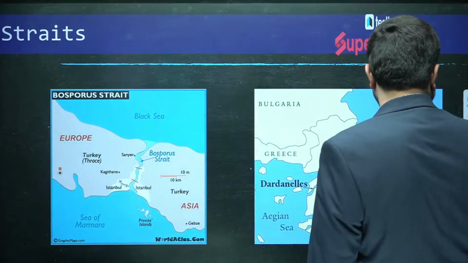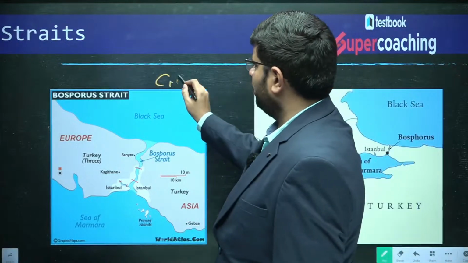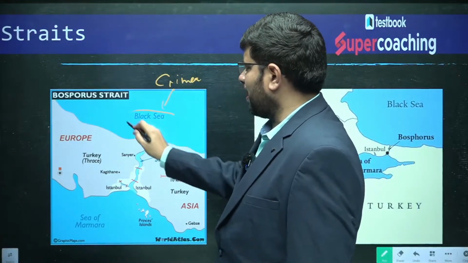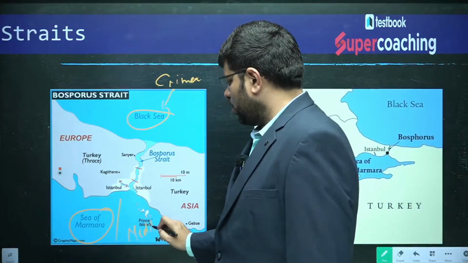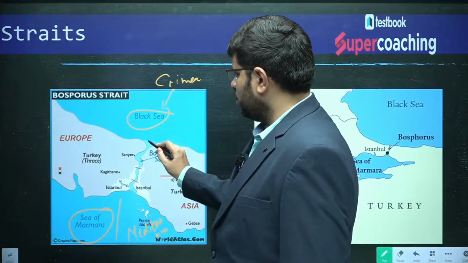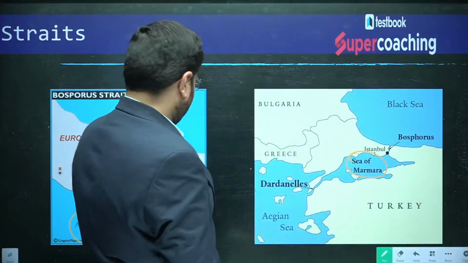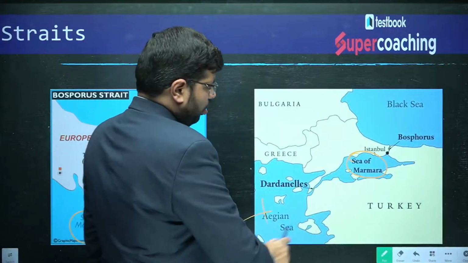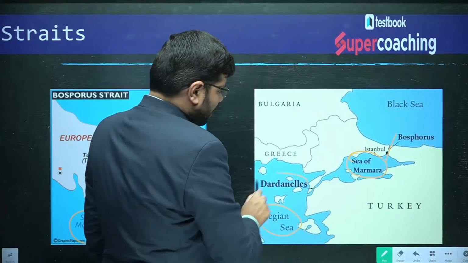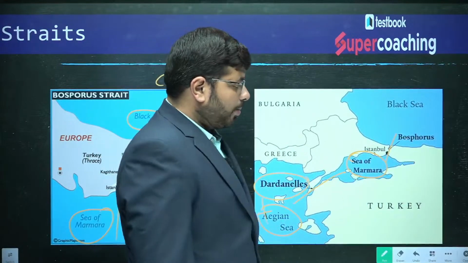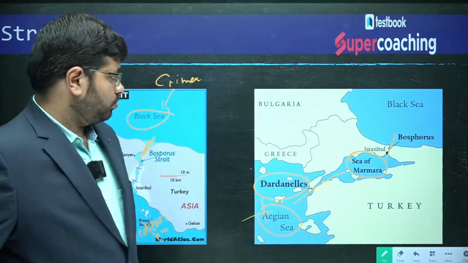Yes, this is the thing. You can see here. This is where you will find Crimea, and that is connecting with the Black Sea, and this is the Sea of Marmara. Okay, sorry, this is not the Mediterranean. This is the Mediterranean or the Aegean Sea. You can see Bosphorus Strait, Sea of Marmara, and then Dardanelles Strait connecting the Sea of Marmara with the Mediterranean Sea. This is the key thing, and you can see that questions can be asked out of that, right?